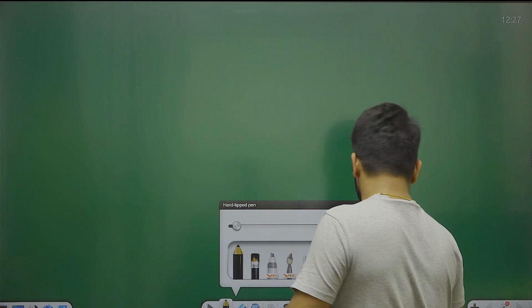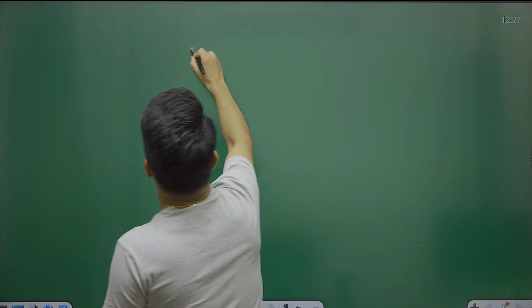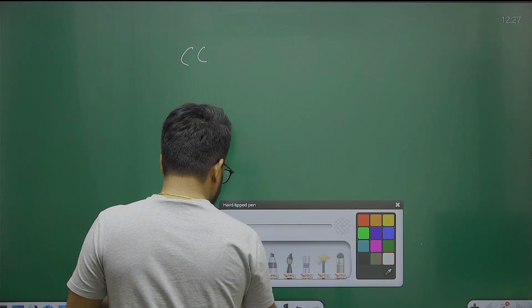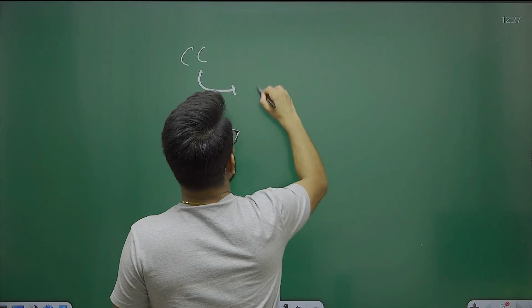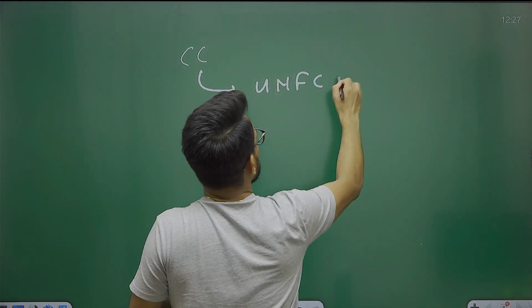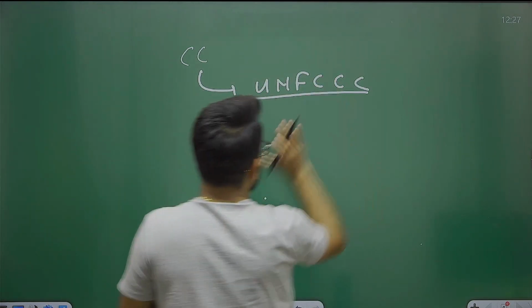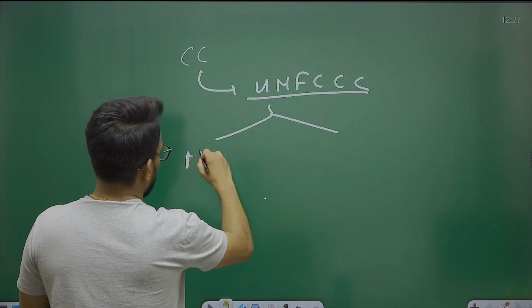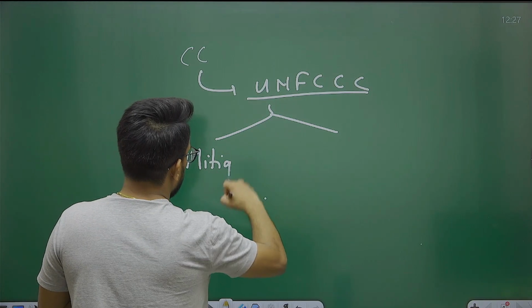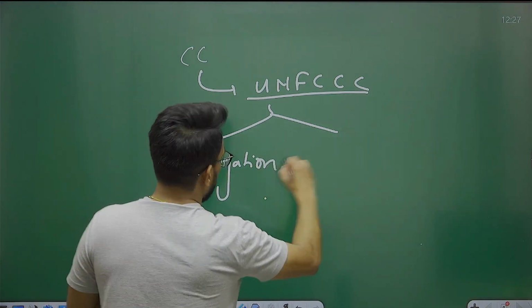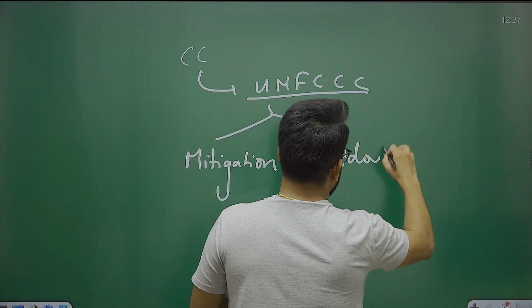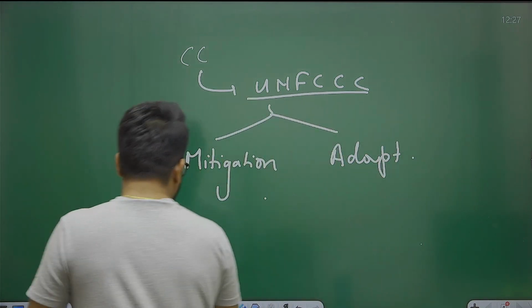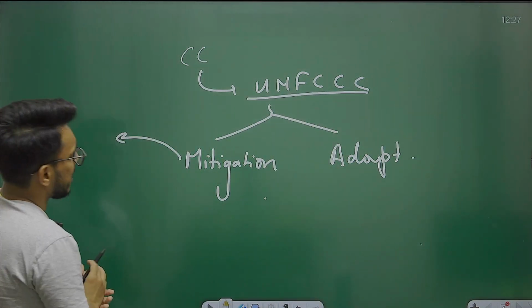Now guys, as we talk about climate change presently, we have the United Nations Framework Convention on Climate Change, which deals with this issue. There are two dimensions that come here. Number one is mitigation, and number two is adaptation. Mitigation and adaptation.